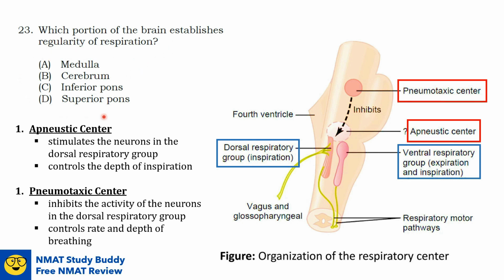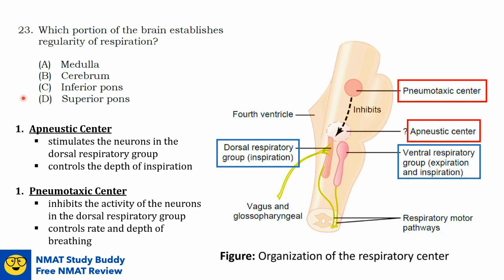By looking at these options, we can obviously rule out the cerebrum because the cerebrum is not part of the respiratory center. Now, the medulla contains the dorsal respiratory group and the ventral respiratory group. Although the neurons of the medulla generate the respiratory rhythm, it does not really control the regularity of the respiration. Now, we're only left with the pons.